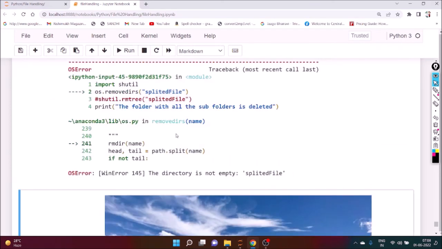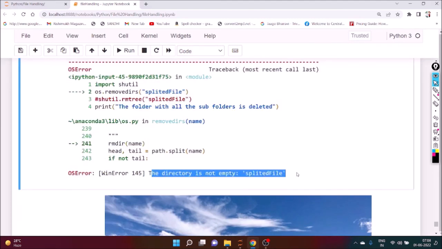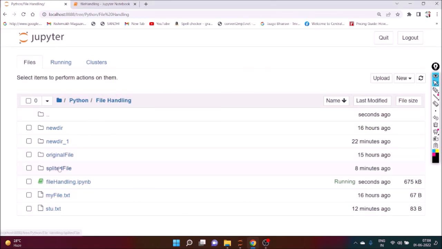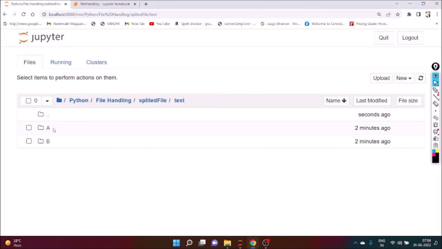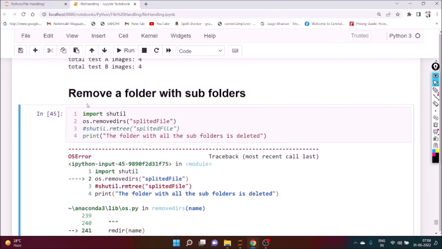If you execute it, we get an exception, OS error. What is that? The directory is not empty. So first of all, we have to delete the subdirectory, we have to empty it. We have to delete all the content of A, then B, then delete train, validation, and so on. So it's a tedious job. But at a shot, we want to delete it. So what do we need?